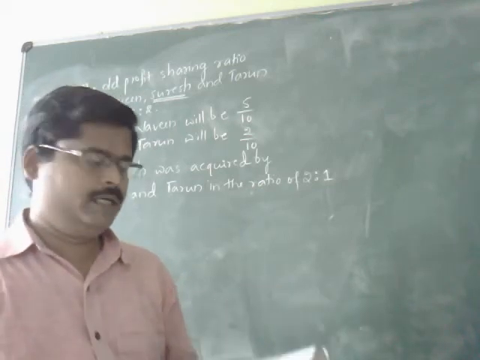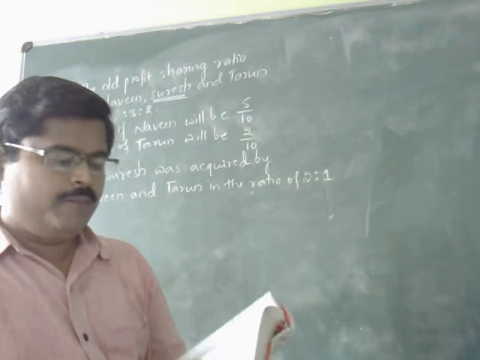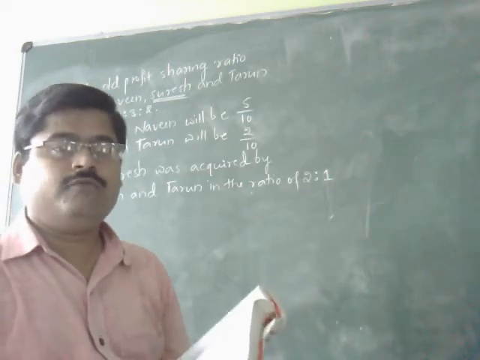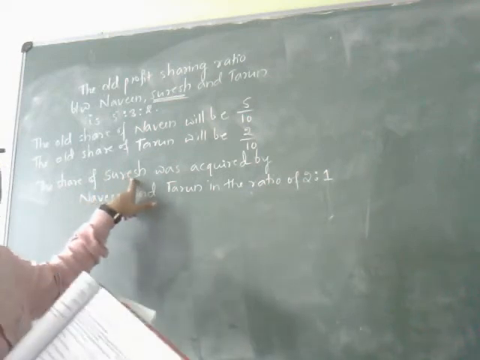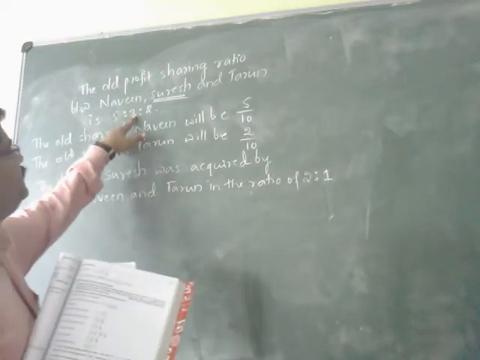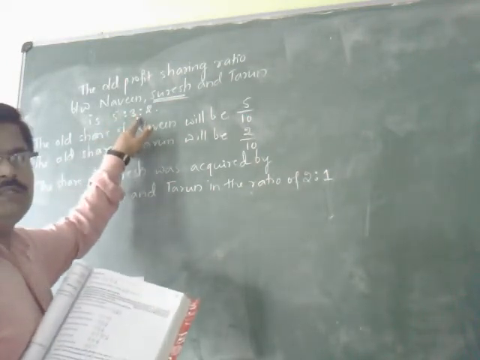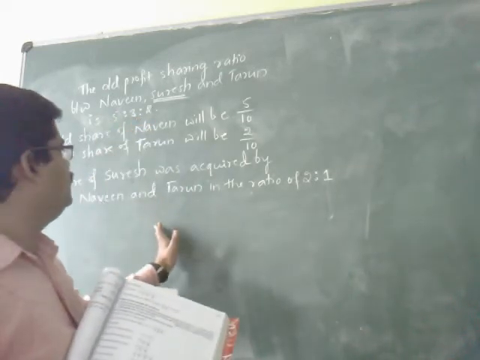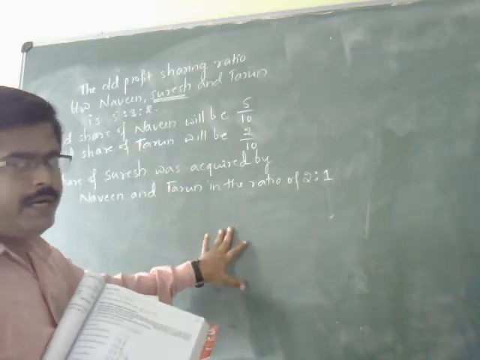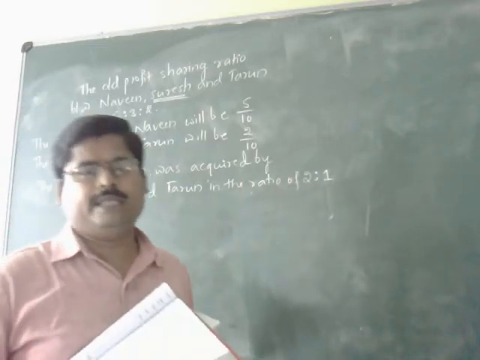That is going to be applicable to the share of Suresh. Why? Because the share of Suresh is 3 by 10, and that share is going to be distributed, acquired in the proportion of 2 by 3 and 1 by 3.